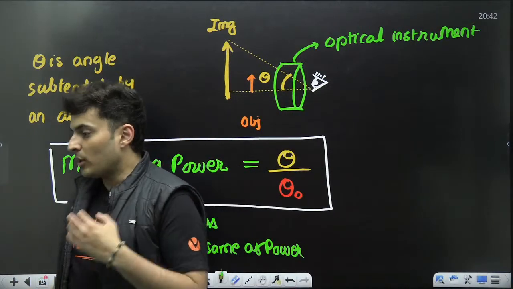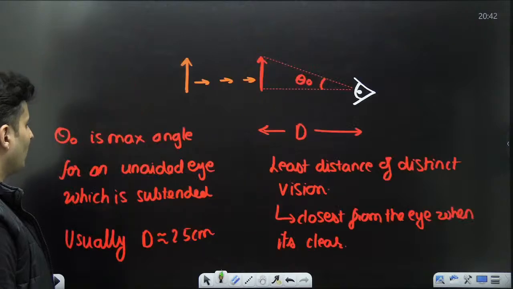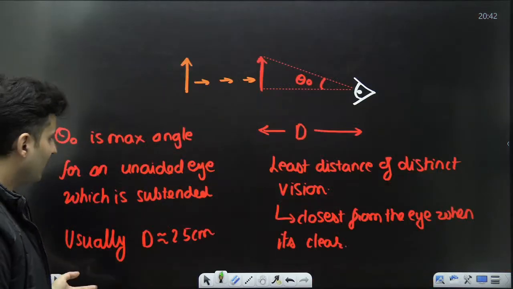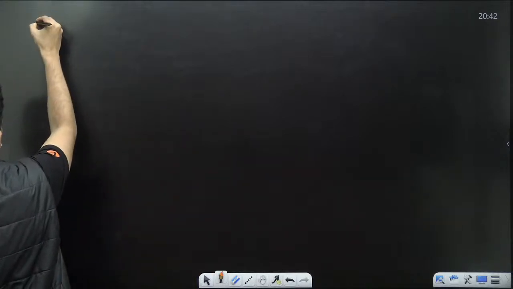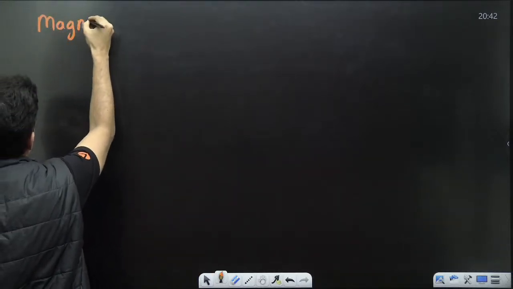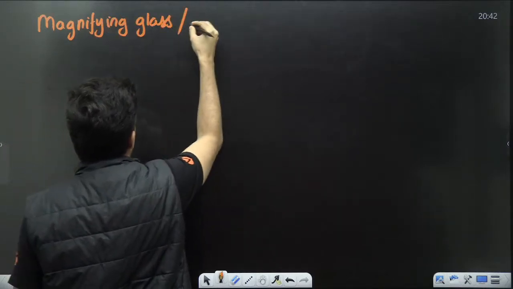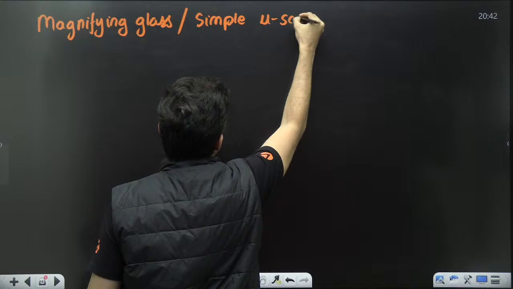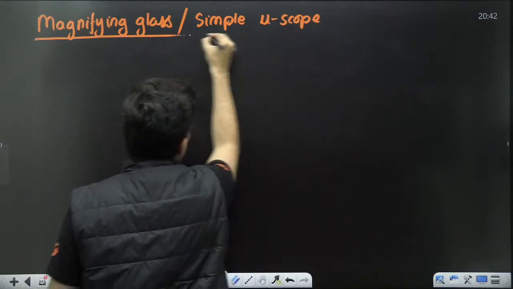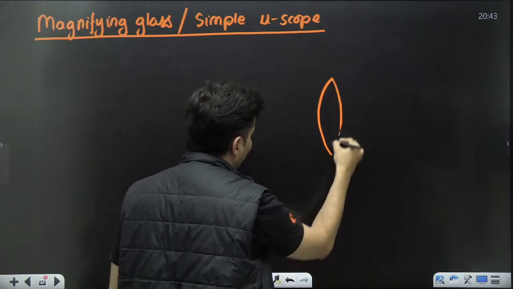So now that you understand what magnifying power is and what the least distance of distinct vision is, we have 3 optical instruments which you should know for the NEET syllabus. The first one is a simple magnifying glass, or a simple microscope, where you use a convex lens.